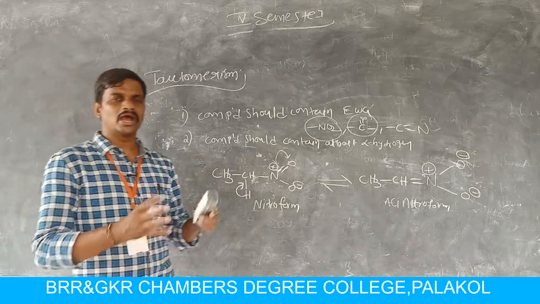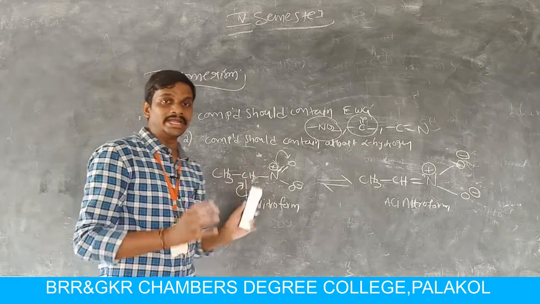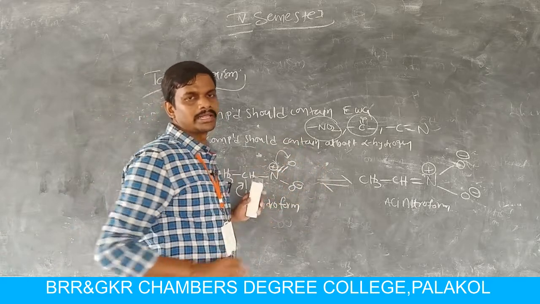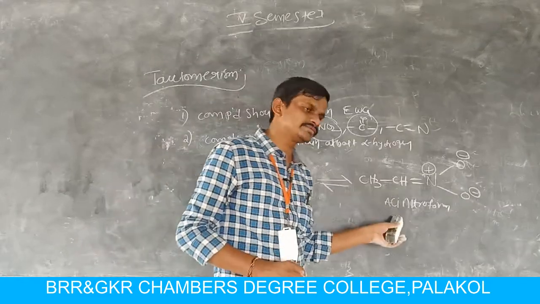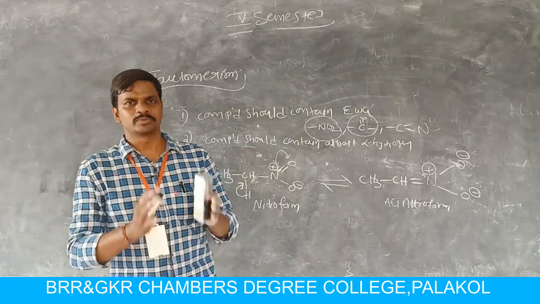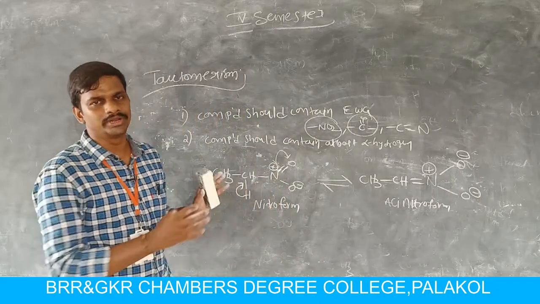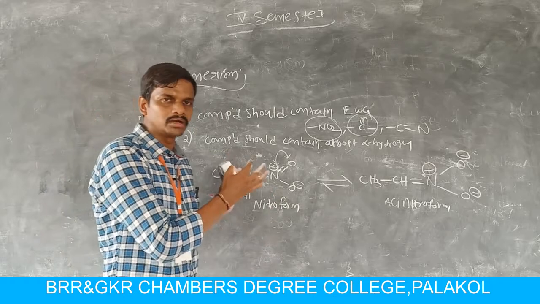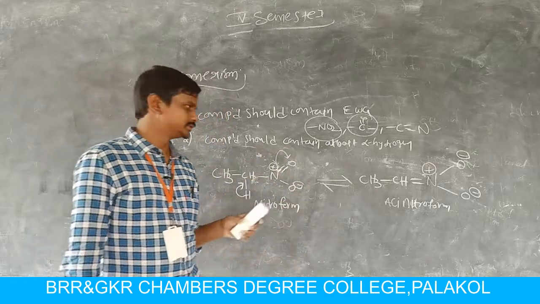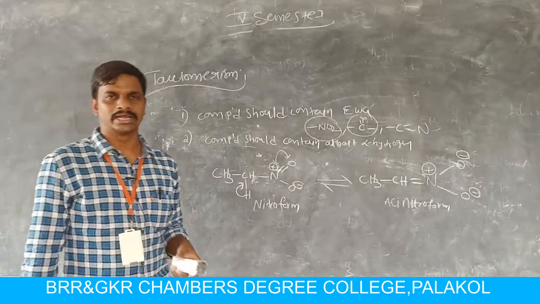For example, if we consider 100 molecules of a nitro compound, 90% of molecules exist as the nitroform and 10% of molecules exist as the aci-nitroform. This proportion is not exact. This proportion is to understand the concept of equilibrium of nitro and aci-nitro tautomerism. Okay, this is about nitro and aci-nitro tautomerism.